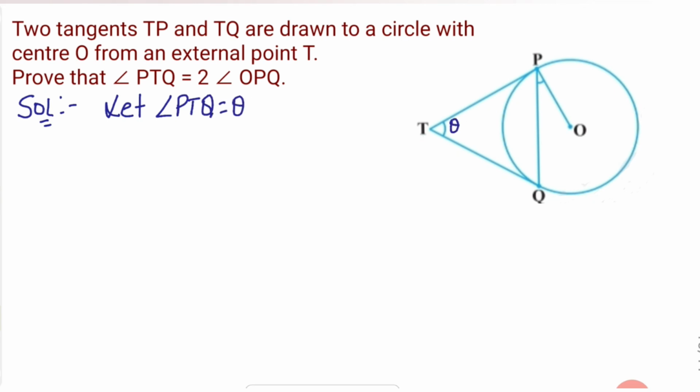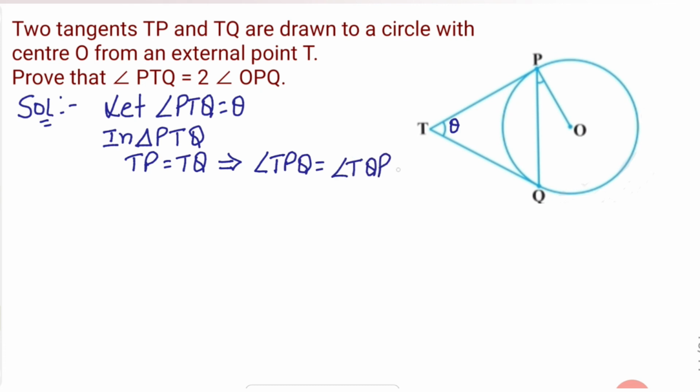Now see, in triangle PTQ, TP equals TQ because they are the lengths of tangents drawn from an external point T. If two sides of a triangle are equal, then the angles opposite to these sides are also equal. So angle TPQ equals angle TQP, and I have assumed both of these angles to be x.